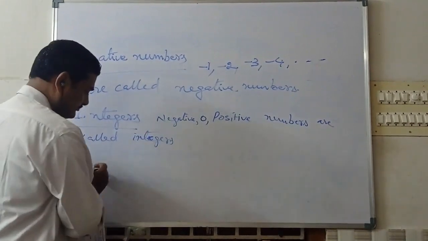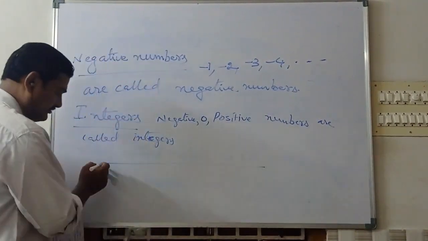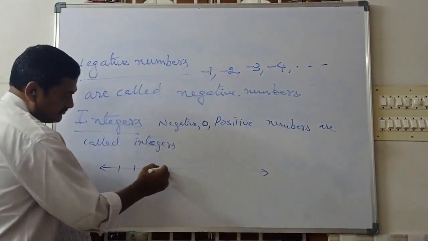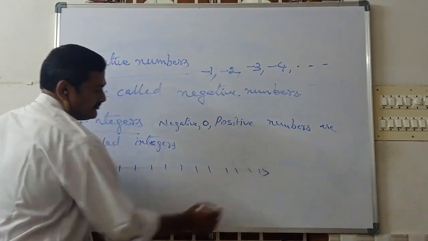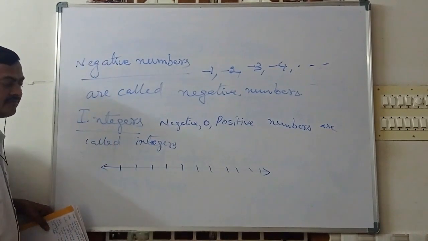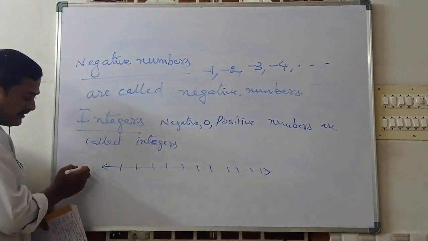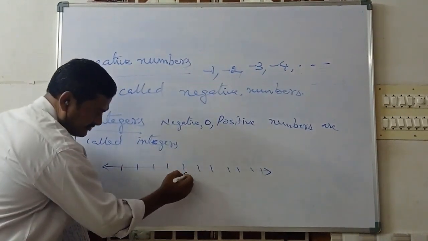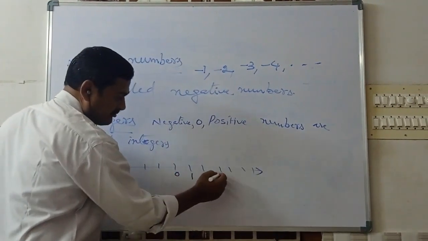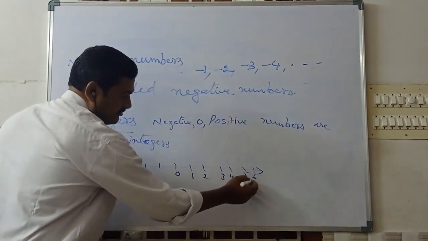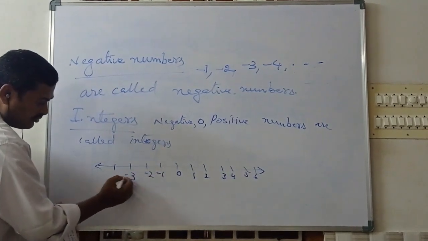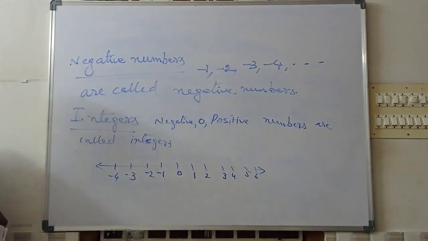How can we define it on a number line? What is a number line? A line containing numbers is called a number line, and this is 0. The right side has positive numbers, the left side has negative numbers: minus 1, minus 2, minus 3, minus 4.